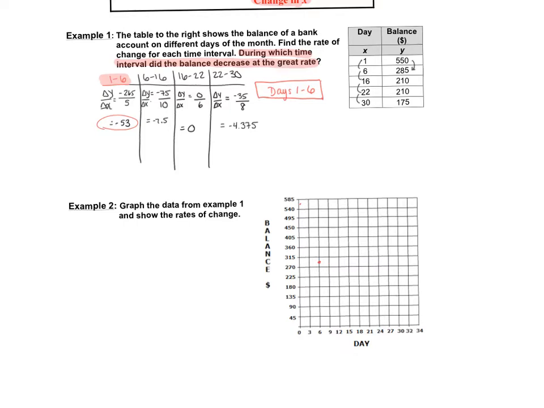So I'm going to pause this and continue graphing so you can see the big drop. So if I connect these just so you can see here, the part where it drops the most is in that first interval. Day 1 to day 6.